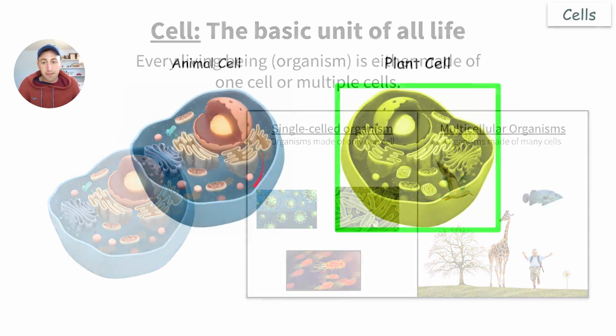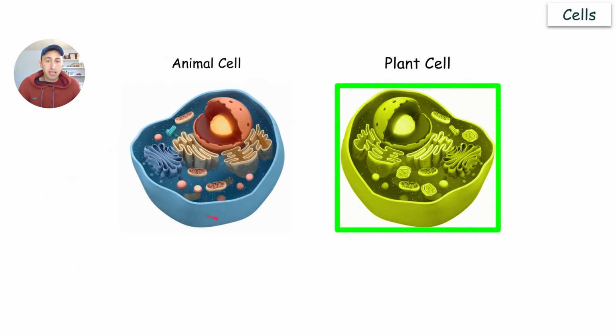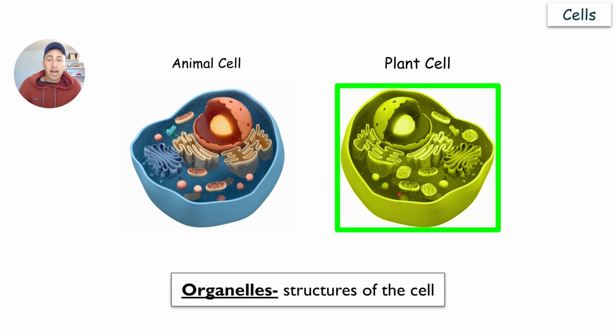Now, the cell itself, there are two main types of cells. You have the animal cell and you have the plant cell. Animal cell is what animals are made up of. We're made up of animal cells. You have giraffes, zebras, fish, they're made up of animal cells. Plant cells, that is vegetation, like trees, grass, they are made up of plant cells. So they have very similar things in common, but they have some things that are different. First, we'll start off with the animal cells.